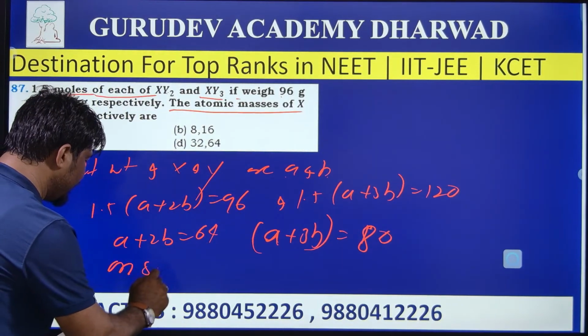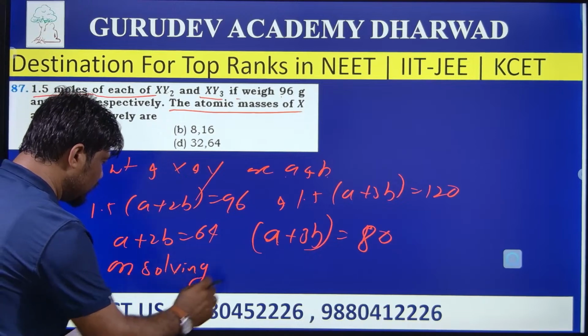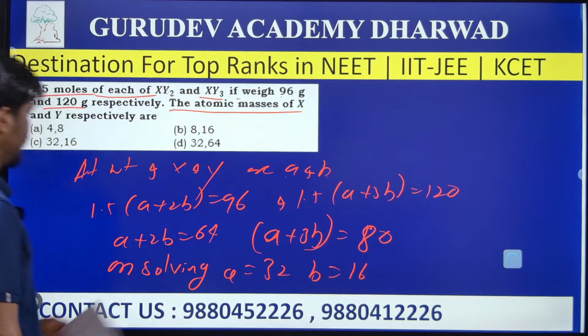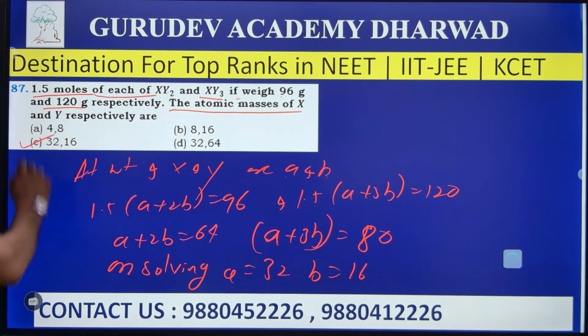Then what is a? On solving, I am going to get a as 32, b as 16. Okay? So answer C is the right answer for the question. Well, fine. Go to the next question then.